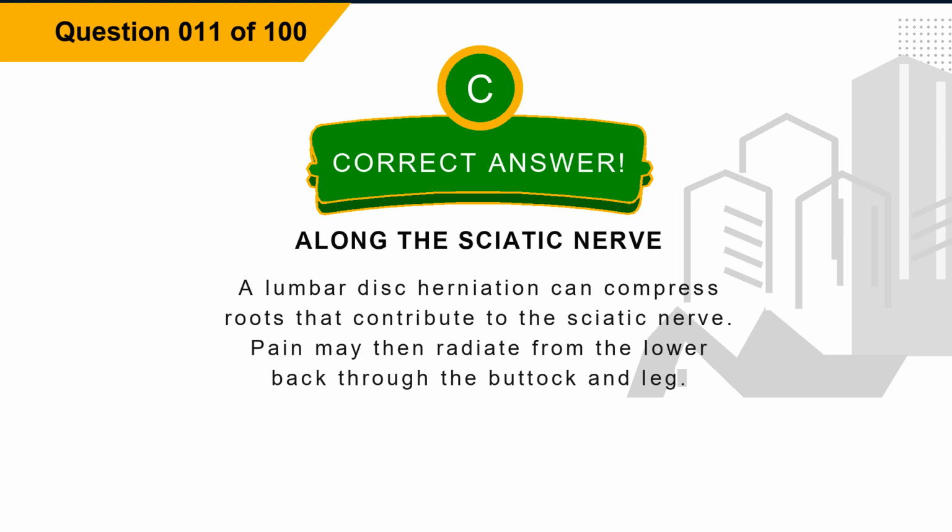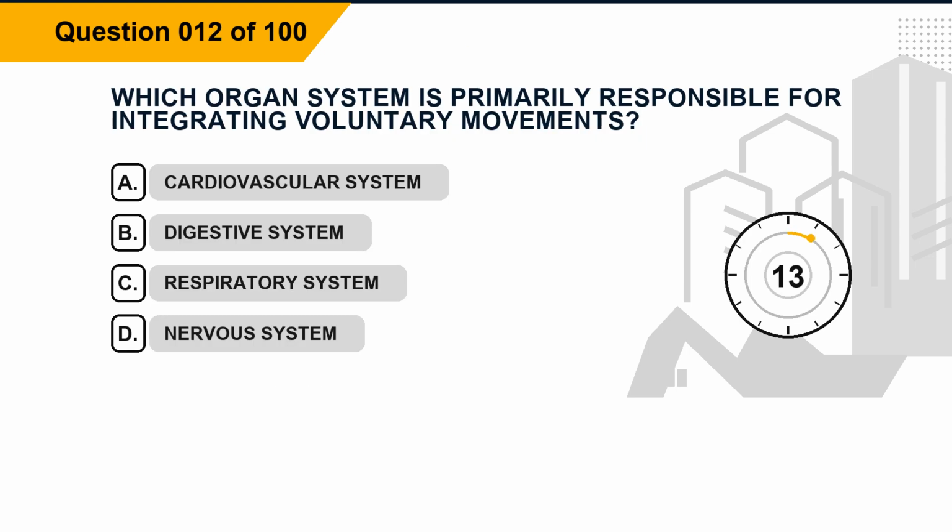Explanation. A lumbar disc herniation can compress roots that contribute to the sciatic nerve. Pain may then radiate from the lower back through the buttock and leg. Question 12. Which organ system is primarily responsible for integrating voluntary movements? Option A, cardiovascular system. Option B, digestive system. Option C, respiratory system. Option D, nervous system.